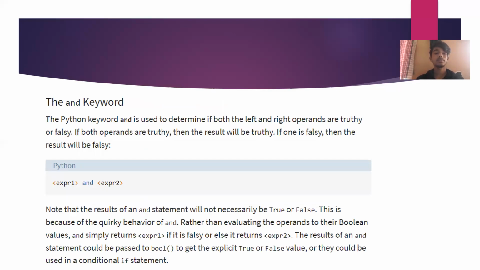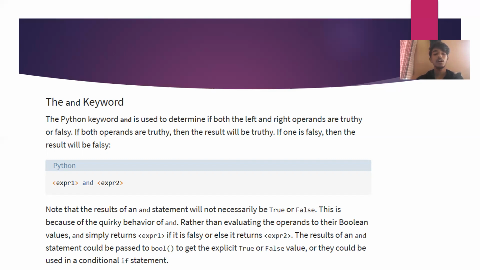The and keyword. The Python keyword and is used to determine if both the left and right operands are truthy or falsy. If both operands are truthy, then the result will be truthy. If one is falsy, then the result will be falsy. Note that the results of an and statement will not necessarily be True or False.